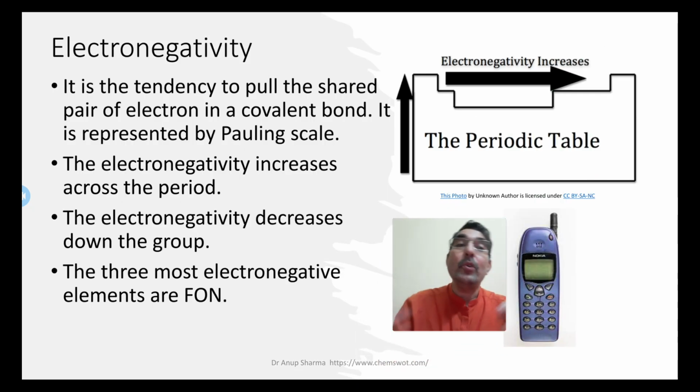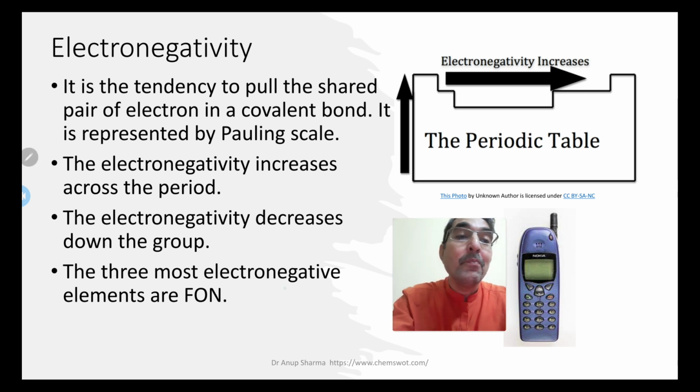This is very important: electronegativity. Electronegativity increases from left to right across the period, and electronegativity decreases moving from top to bottom in a group. It is the tendency to pull the shared pair of electrons in a covalent bond. It is represented by the Pauling scale.